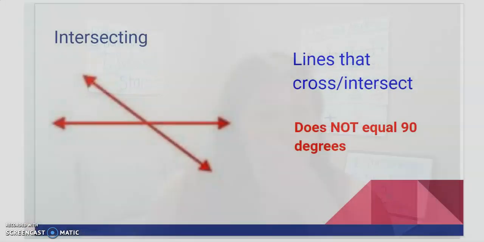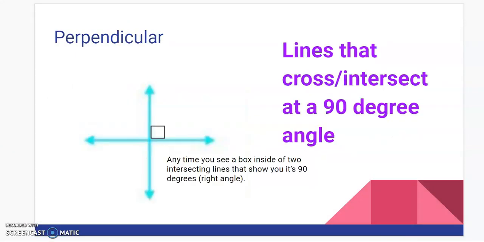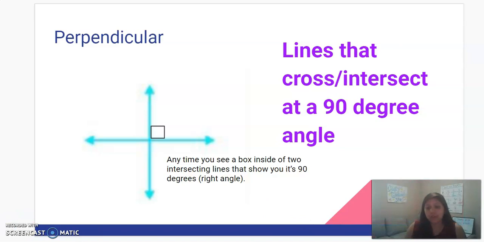Let's go back to our screen. Again, intersecting lines intersect or cross, but they do not equal 90 degrees, which is a right angle. Perpendicular lines cross or intersect and equal 90 degrees, kind of like a cross. Now, going into our three different types of angles.